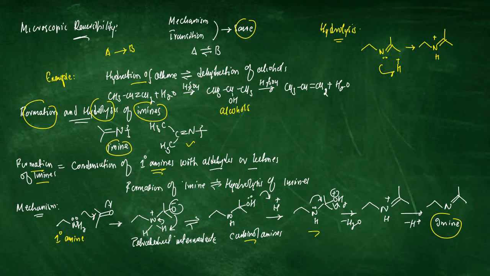In the next step, water molecule is added as water acts as a nucleophile, and it adds to the double bonded carbon atom. We get a structure. Again, one of the lone pairs on the nitrogen atom abstracts a proton.